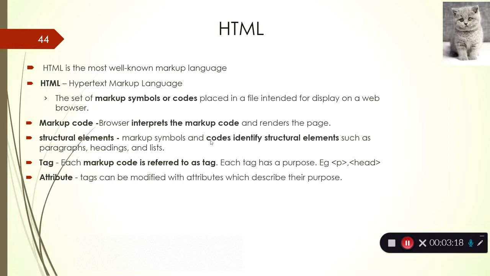We are going to learn these components one by one in this course. Each markup code corresponds to a particular structural element, and that code is called a tag.